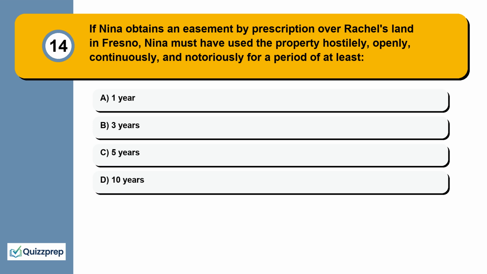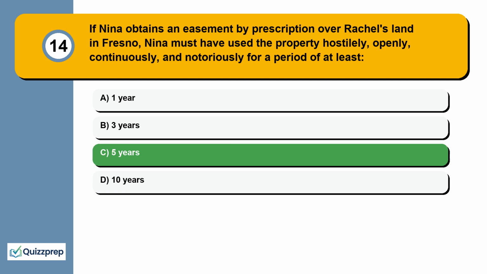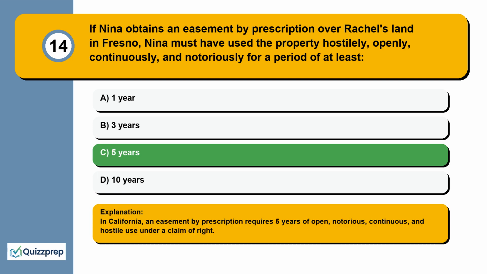Question 14. If Nina obtains an easement by prescription over Rachel's land in Fresno, Nina must have used the property hostilely, openly, continuously, and notoriously for a period of at least 1 year, 3 years, 5 years, 10 years. In California, an easement by prescription requires 5 years of open, notorious, continuous, and hostile use under a claim of right.